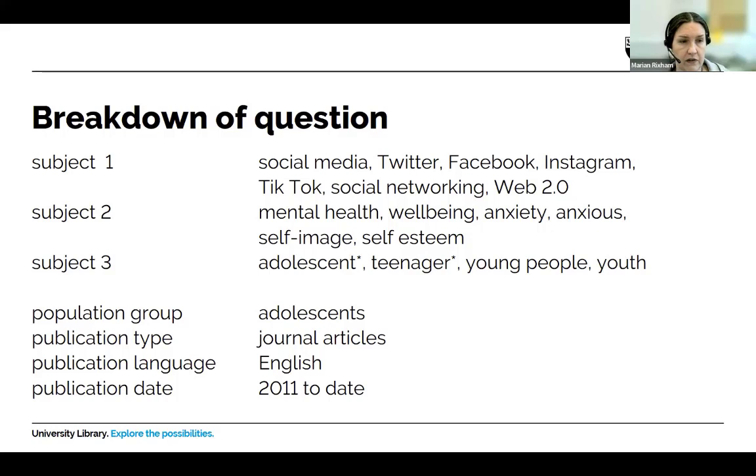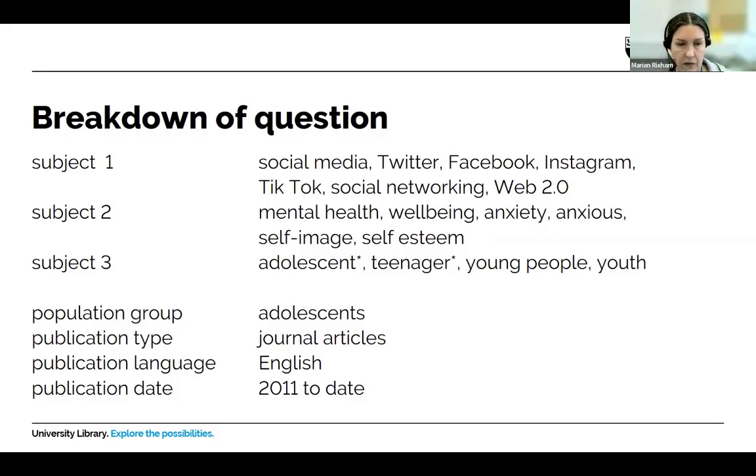So then moving on to subject or concept number two, that's the mental health or well-being part of the search. So we might want to think of things like anxiety or anxious or self-image, self-esteem. And again, there might be more. And the third concept, adolescence. So alternatives for adolescents: teenagers, young people, youth. Those are the kind of words that we've come up with.